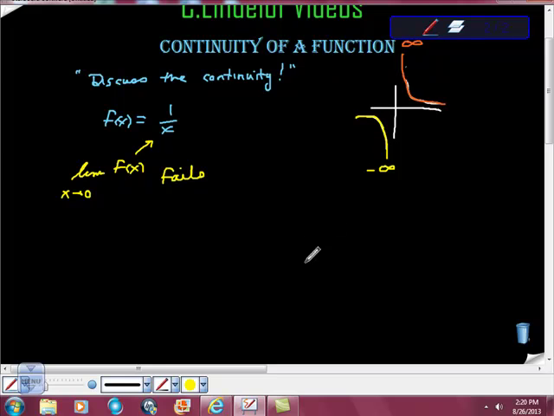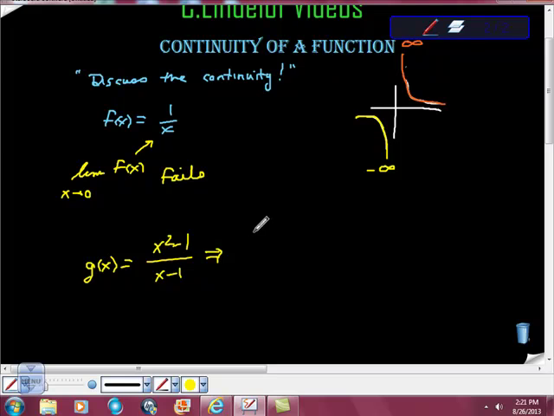Okay, I think we have time. Let's look at this one really quick. Here's the second function I wanted to look at. What if we have the function g of x equal to x squared minus 1 over x minus 1? We can see this function has some problem at x equal to 1, but this one is not quite as clear.